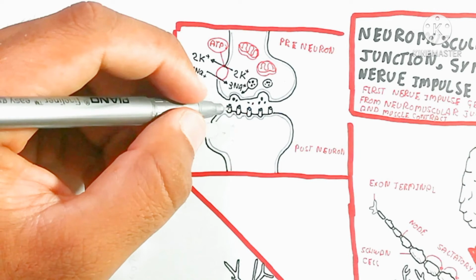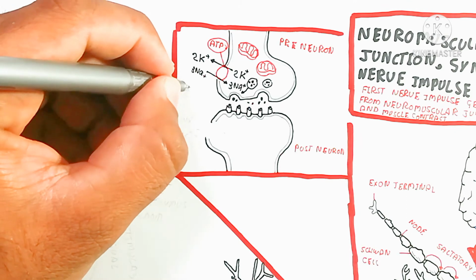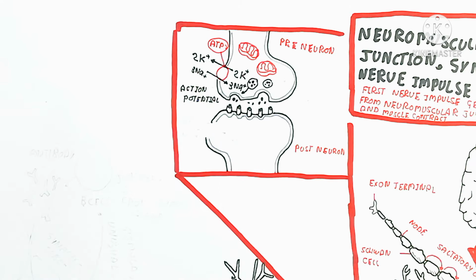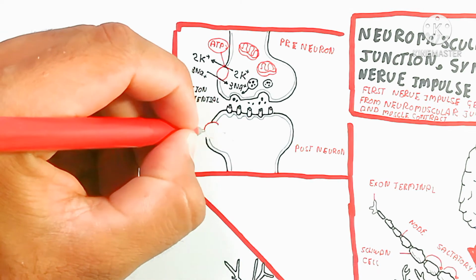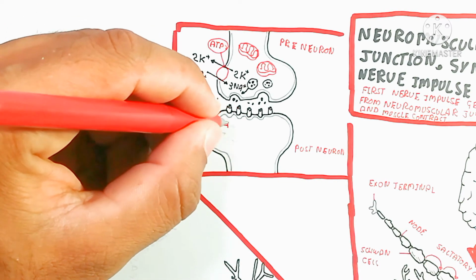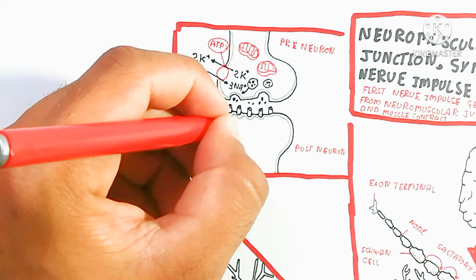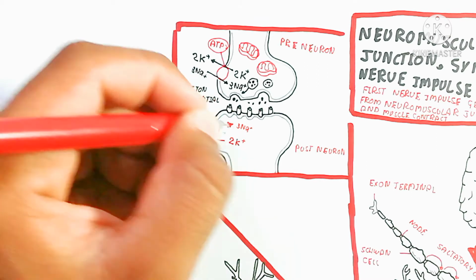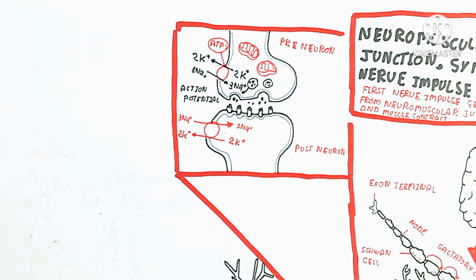So potassium will move outside and sodium inside from the pre-neuron, and the post-neuron will again do the same, and this impulse will generate farther away. On the other hand, here is the sodium and potassium channel, which is for recovery, and again repolarization will occur, and the next neuron will take up the job so that the nerve impulse continues going on.